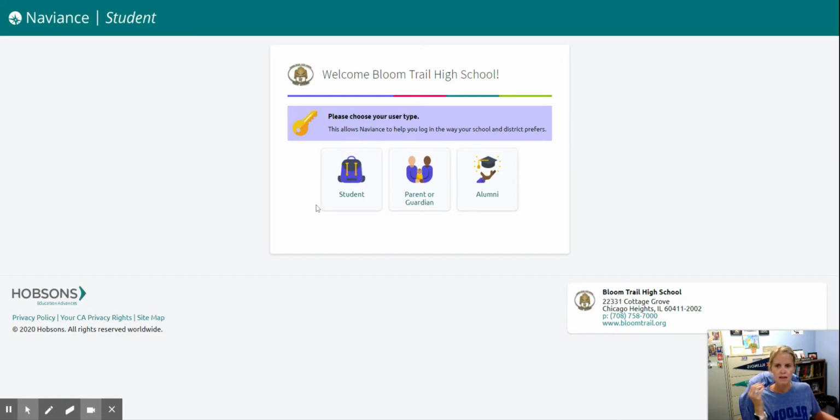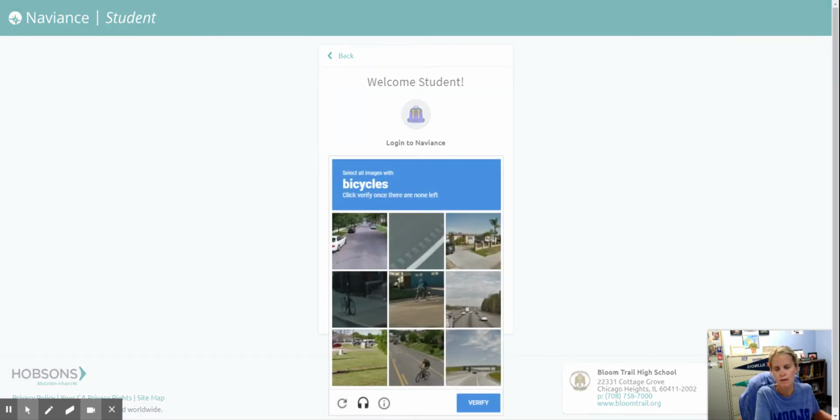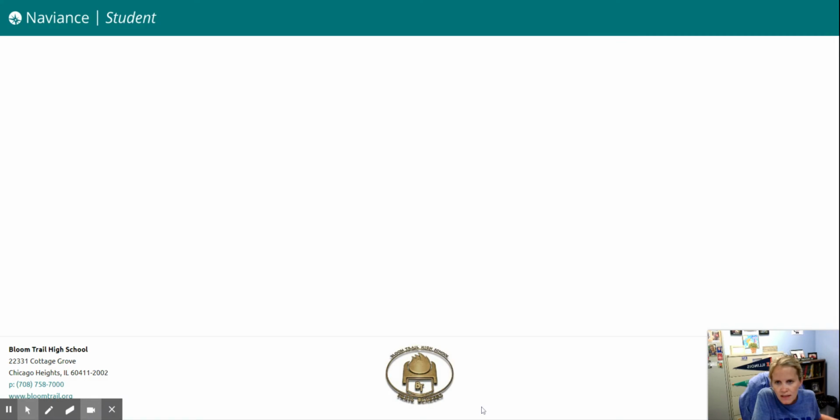And I'm in. So I'm going to choose that I am a student, and I'm going to log in with my username. Again, you can log in with a password as well. And I have to verify that I'm actually a real person by looking at the pictures, which is sometimes harder than it looks.